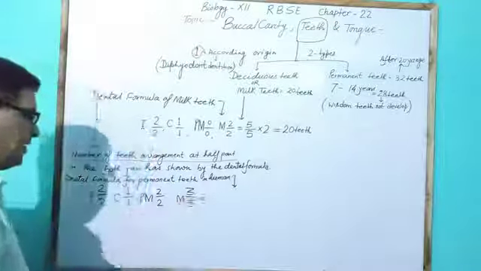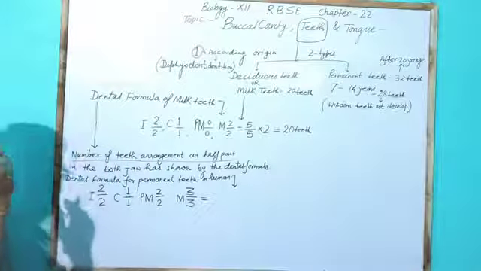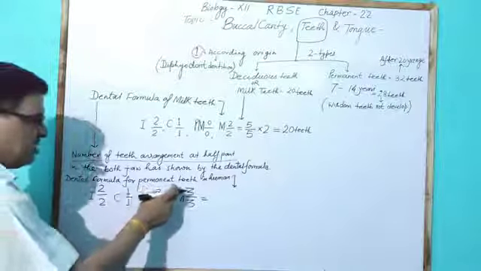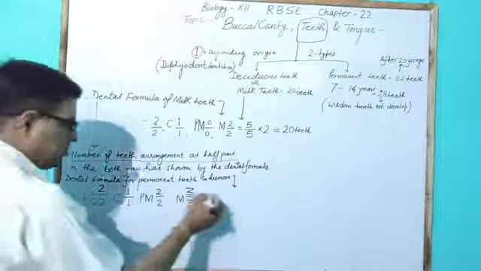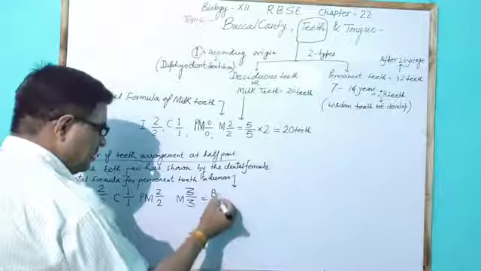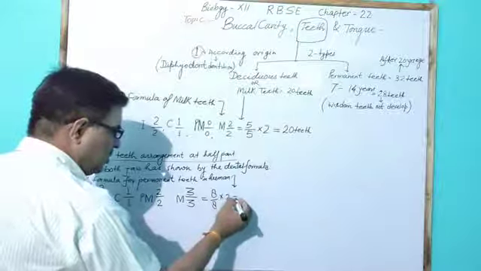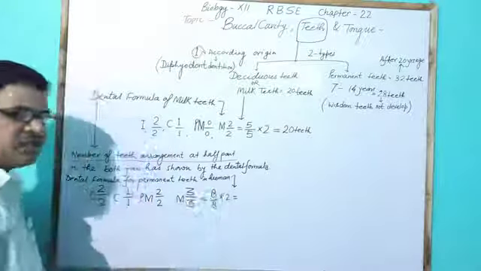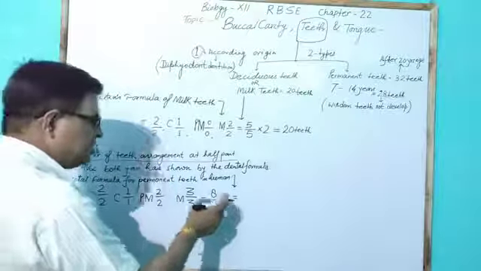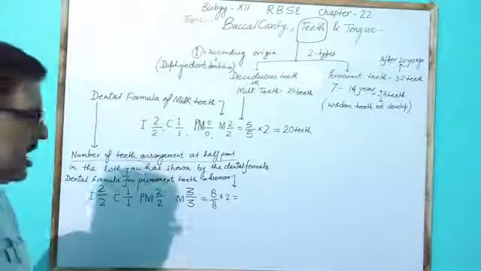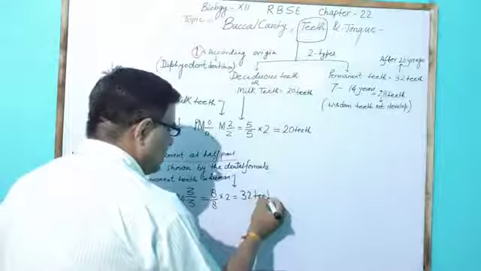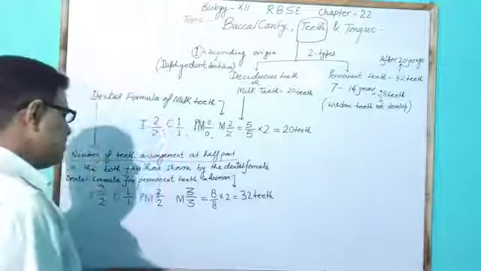In this way, half of one jaw contains 2 plus 1 equals 3, 3 plus 2 equals 5, 5 plus 3 equals 8. So it is 8/8. Multiply by 2: 8 multiplied by 2 equals 16 teeth in the upper jaw, and 8 multiplied by 2 equals 16 teeth in the lower jaw. So the total is 32 teeth in the case of permanent teeth.